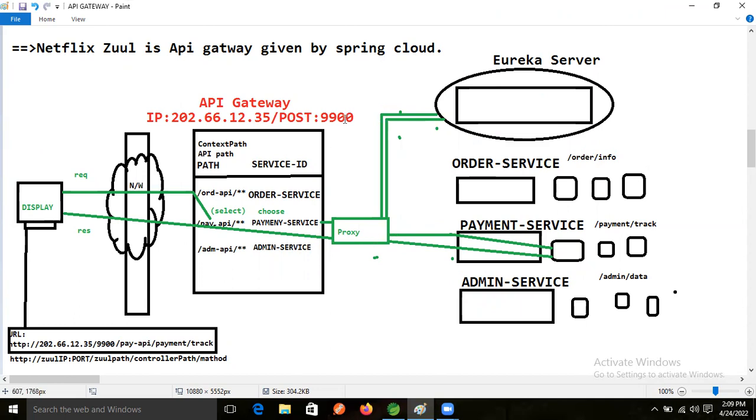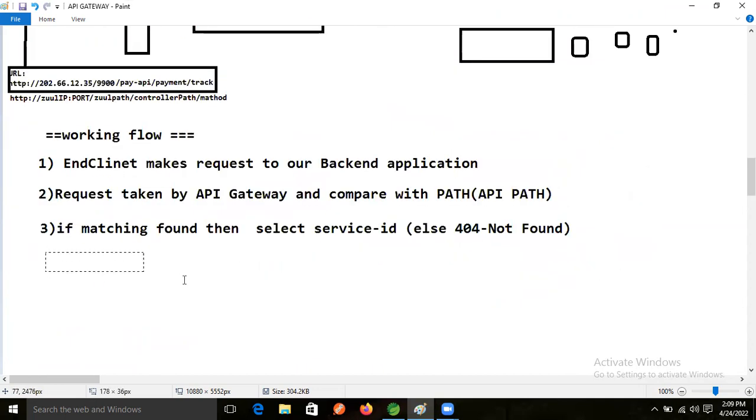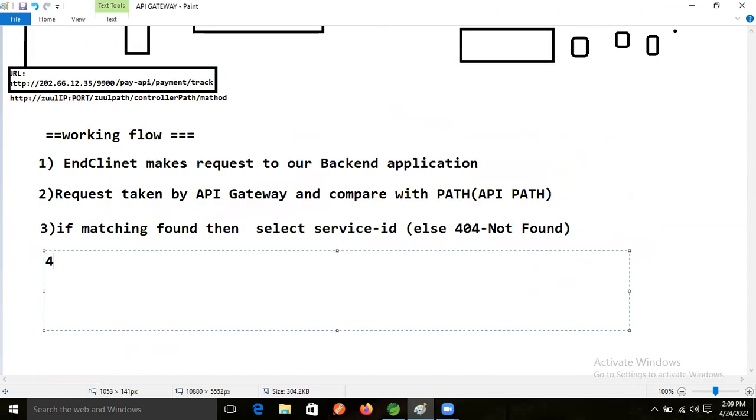So here, step 4. Eureka selects one service ID, or we can say a service instance. Based on the service IDs, we are selecting a service instance.